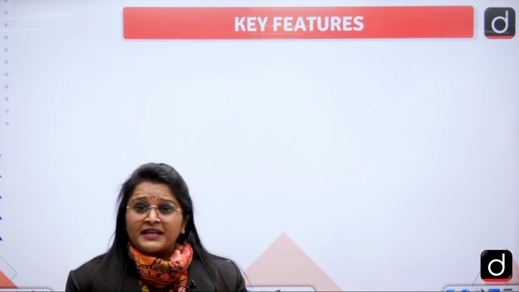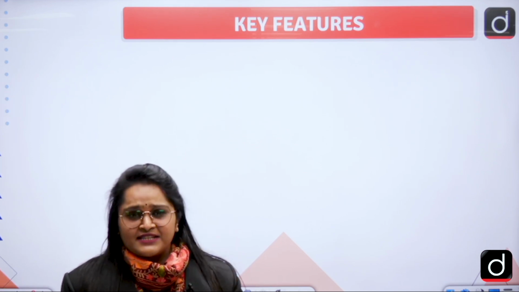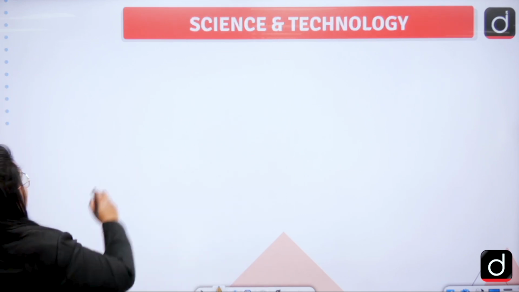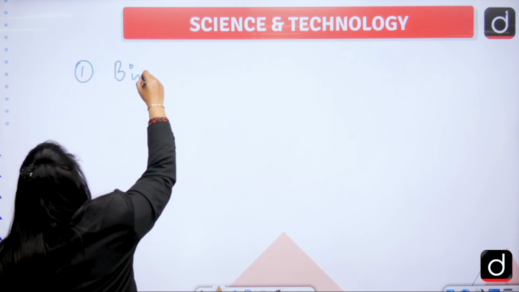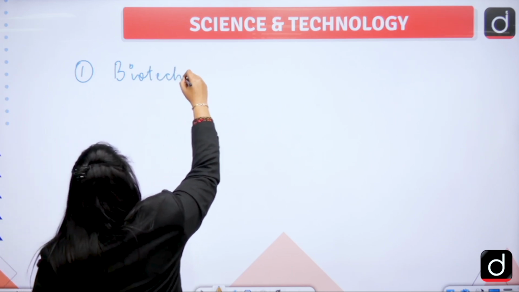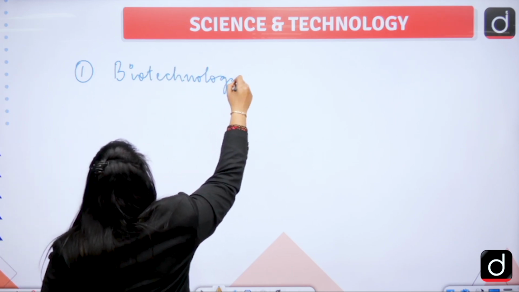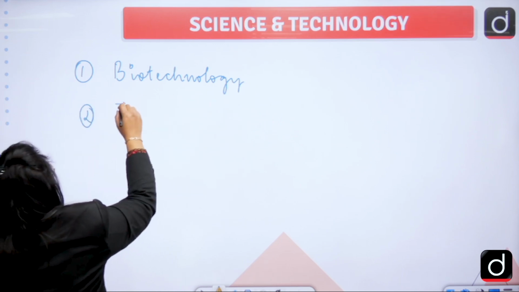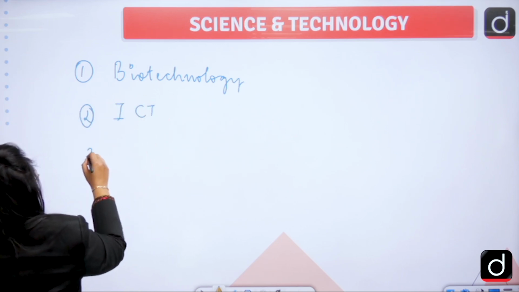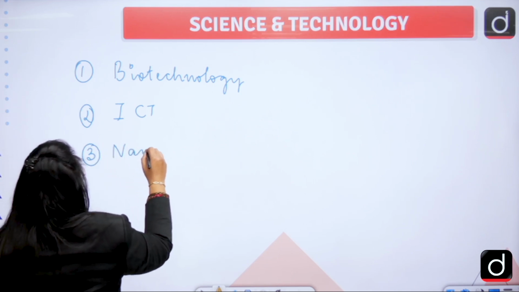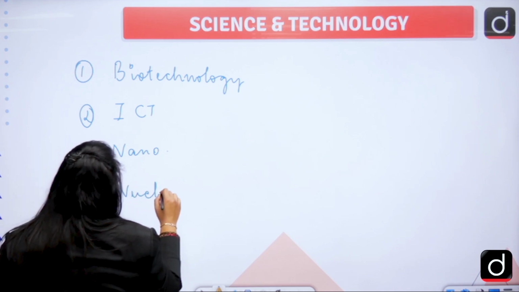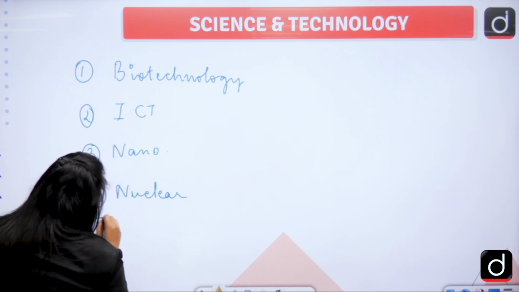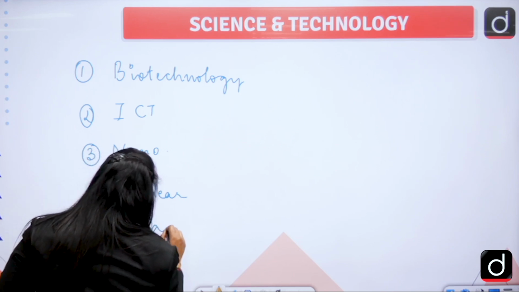Here we have organized 4 classes of science and technology, and through those 4 classes we will be covering the important topics of biotechnology, ICT, nanotechnology, nuclear technology, space, and defense.